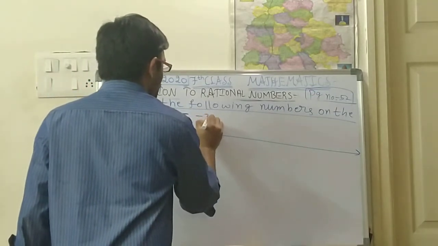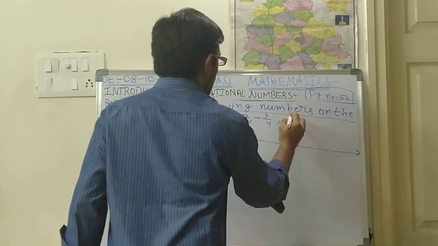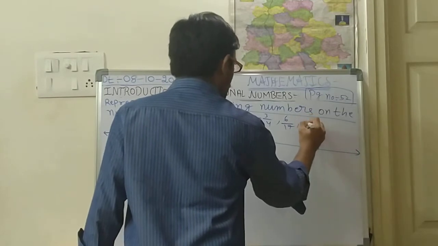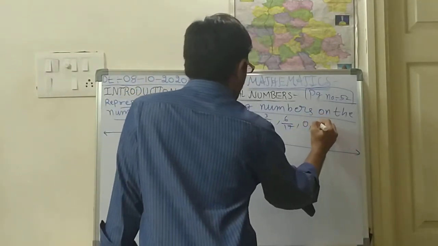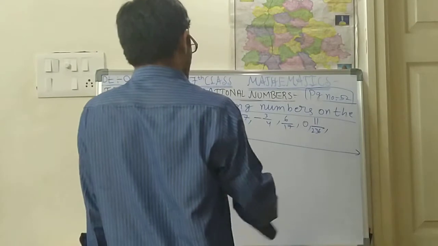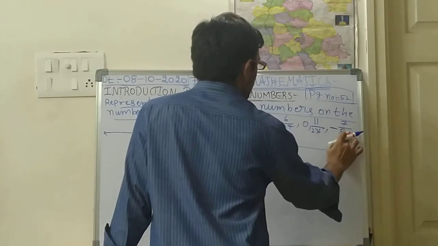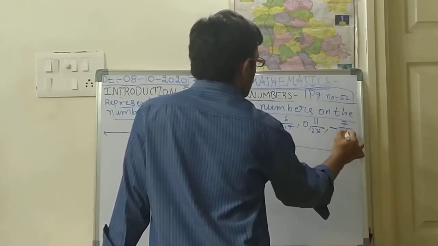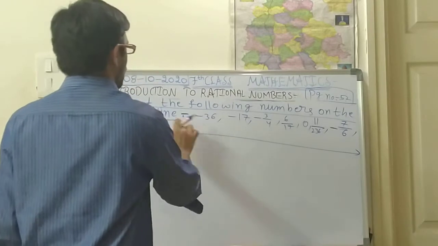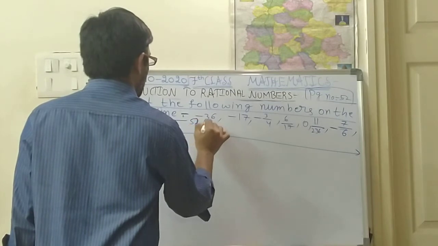Okay, so minus 36, minus 17, minus 3 by 4, 6 by 17, 0, 11 by 236, next minus 7 by 8, minus 7 by 6, and one more number, minus 52 by 17.